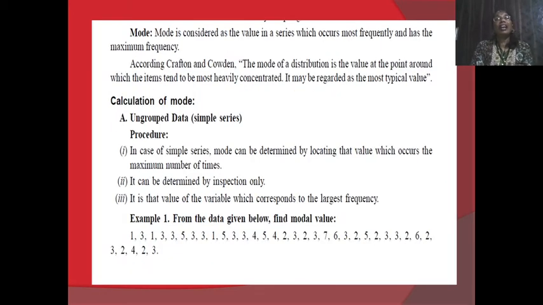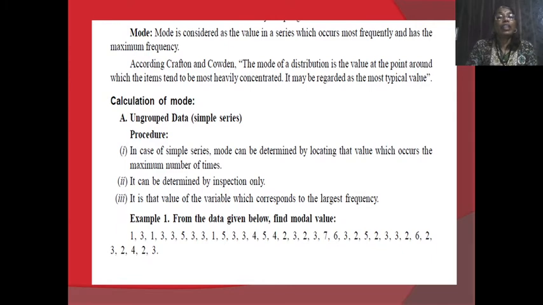Then the third and last central tendency is nothing but the mode. Mode is considered as the value in a series which occurs most frequently and has the maximum frequency. Maximum repetition in that data, those values are termed as the mode value. According to Croxton and Cowden, the mode of a distribution is the value at the point around which the items tend to be most heavily concentrated. It may be regarded as the most typical value.